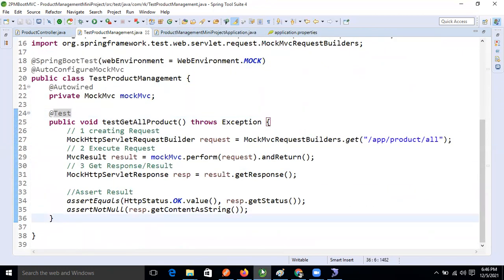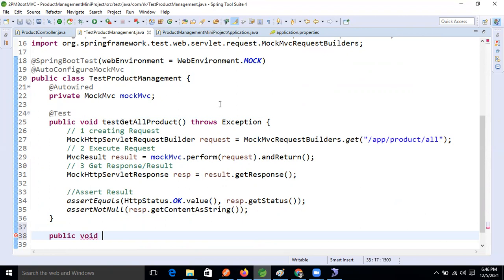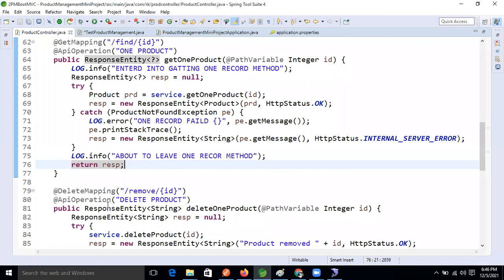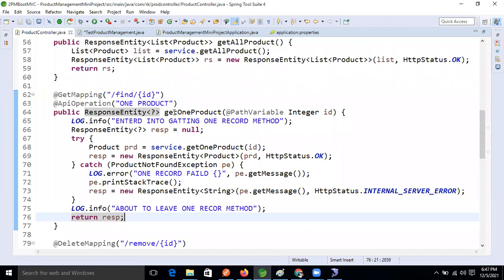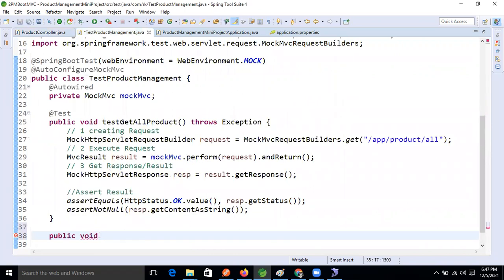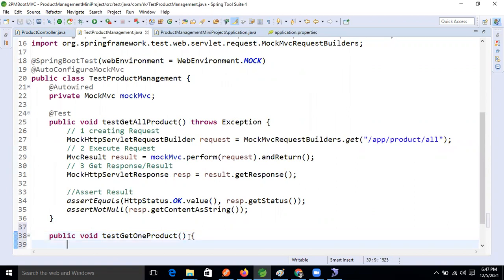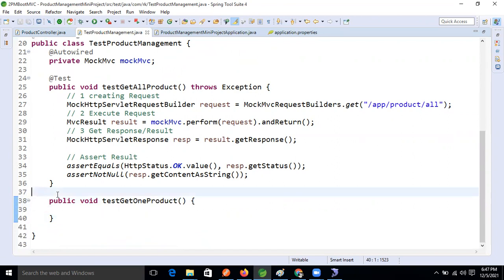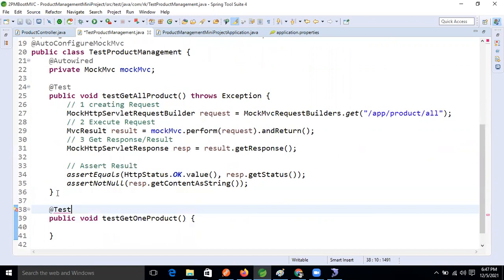Let's write one more method here itself. So what is that? Public void, and what is the method name? testGetOneProduct. Copy this one and come here. Get one product. Now, fine. If you want to make this method a test case method, what annotation will you apply on top of this method? @Test. Fine.